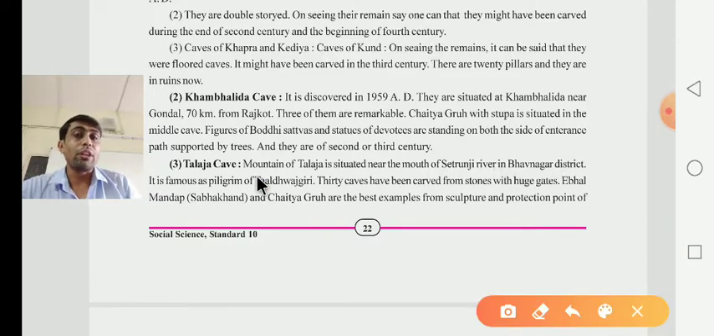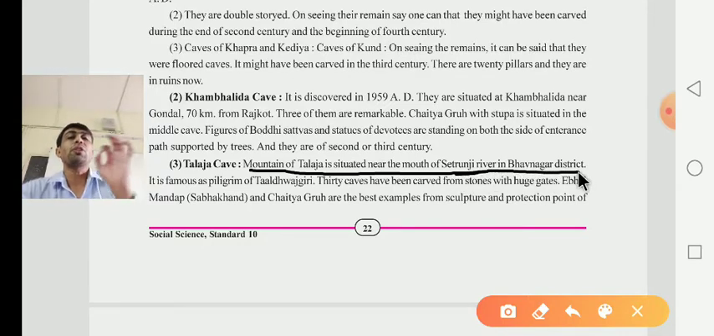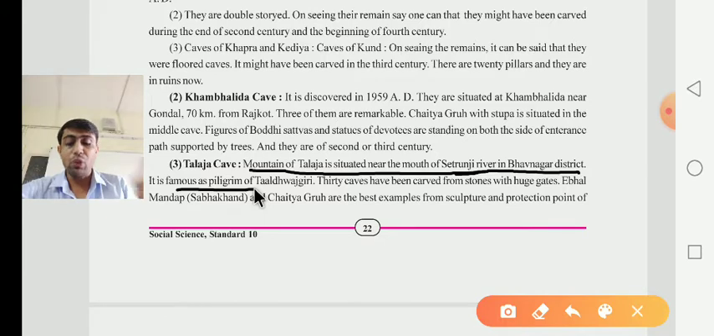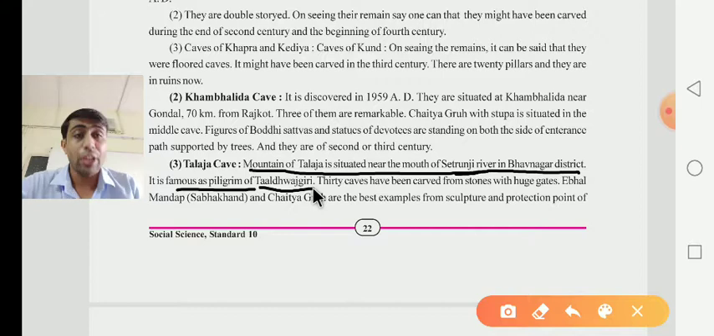Where is it located? Talaja cave. Talaja cave is located in the mountain of Talaja, situated near the mouth of the Shetrunji river in the Bhavnagar district. It was famous as a pilgrimage, the pilgrimage of Tal Dhwajgiri.